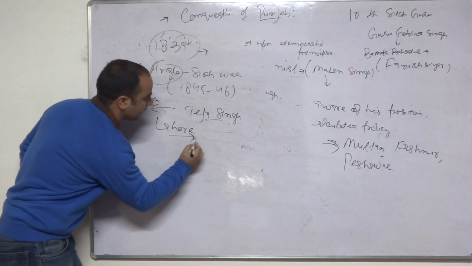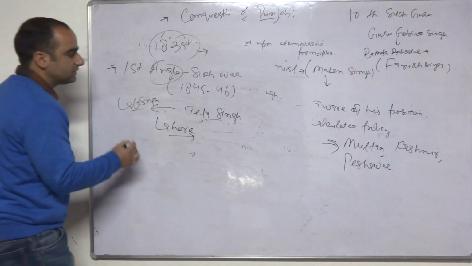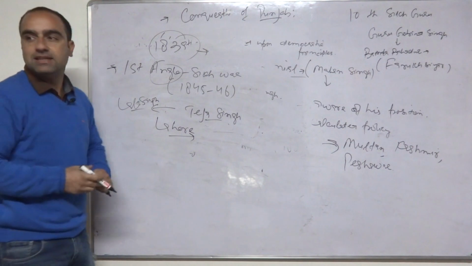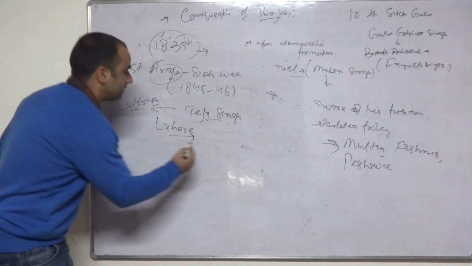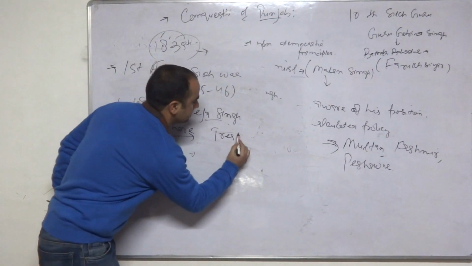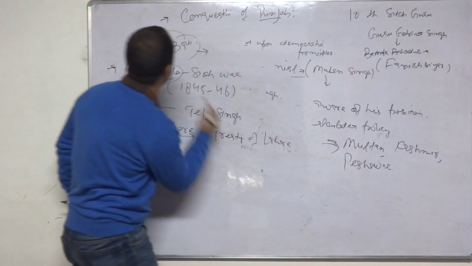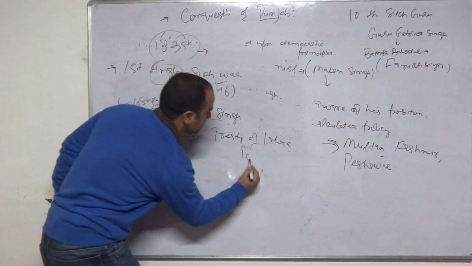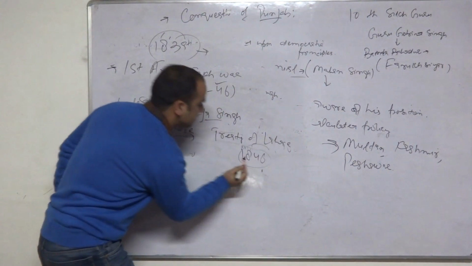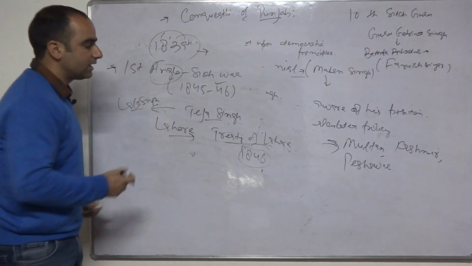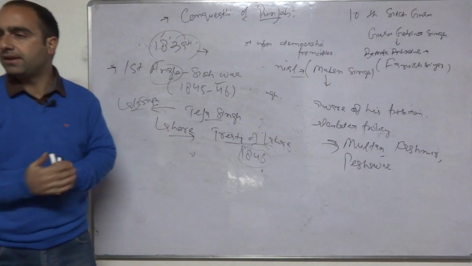Now Lahore was the kingdom of Sikhs. Now at this Lahore, they forced the Sikhs to sign a treaty. That treaty is known by the name of Treaty of Lahore. Treaty of Lahore was signed in 1846. This is the Treaty of Lahore which brought the first Anglo-Sikh War into a conclusion, into an end.